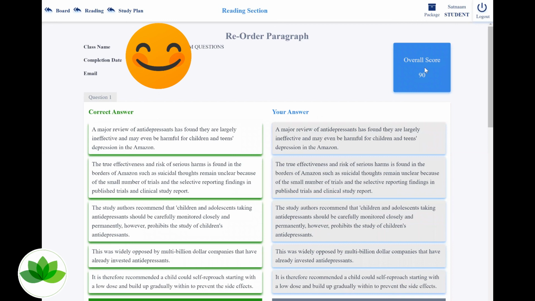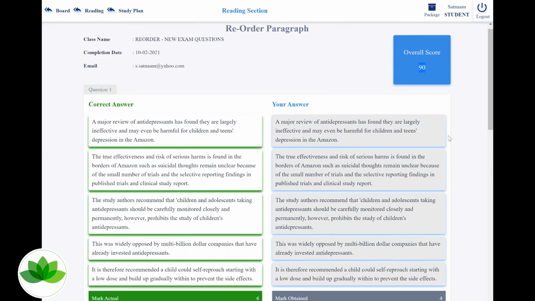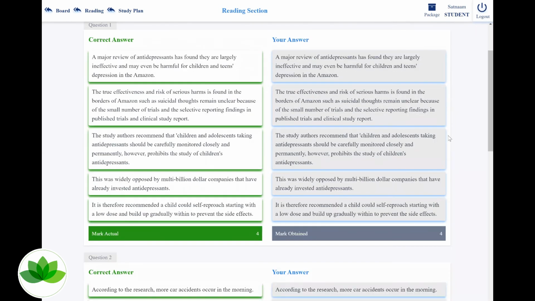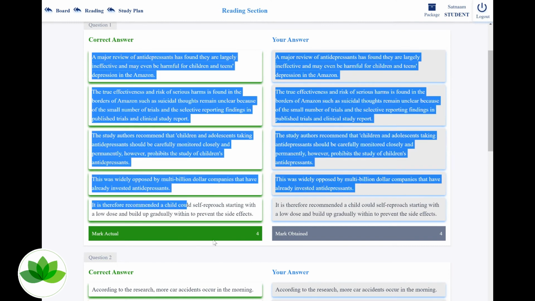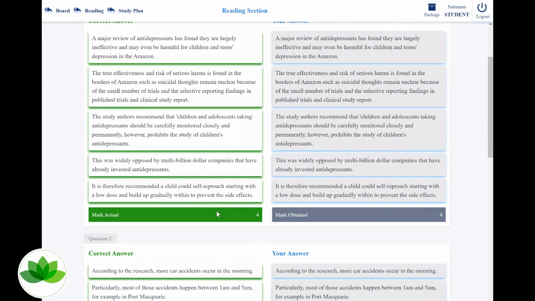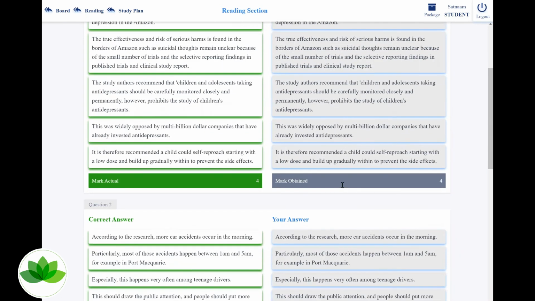Okay, all 90. Every reorder is absolutely correct. You can have a look. Following Pearson's scoring guide, we have exactly the same output. In fact, you can compare and see what scores you got. On your left, you can see the correct answer. On the right is what you have answered.